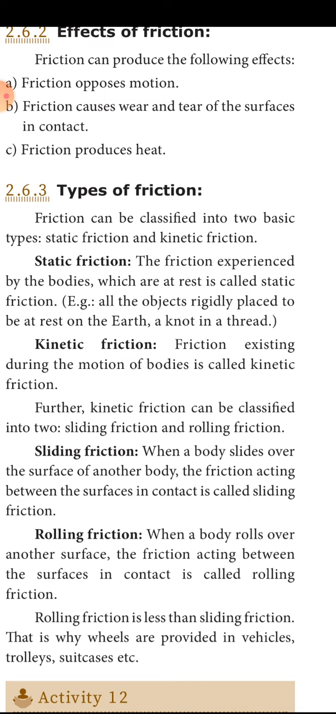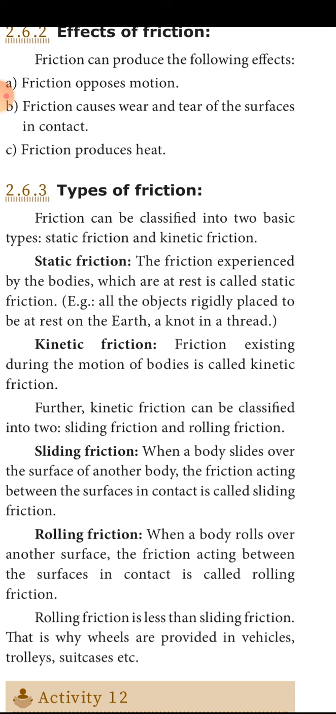The friction experienced by bodies which are at rest is called static friction. For example, if you keep an object at a place, it will stay there as long as no other force is applied on it, because there is a force which keeps the body stable in that position. That is called static friction.